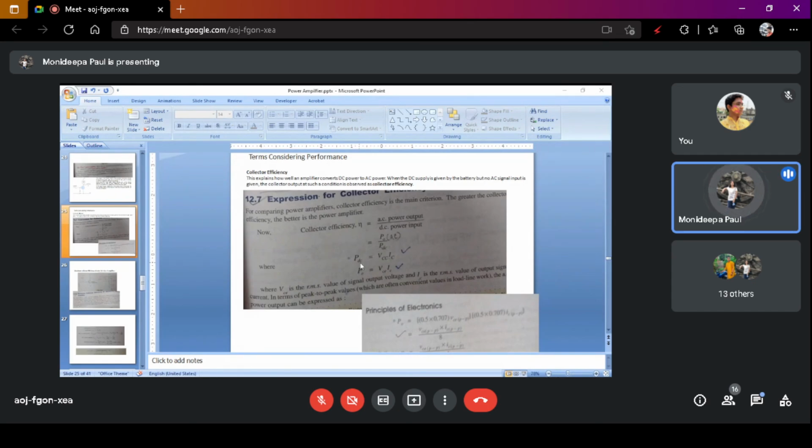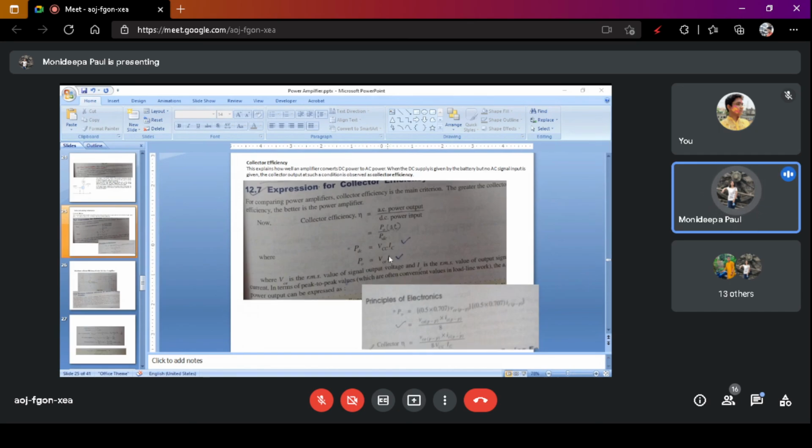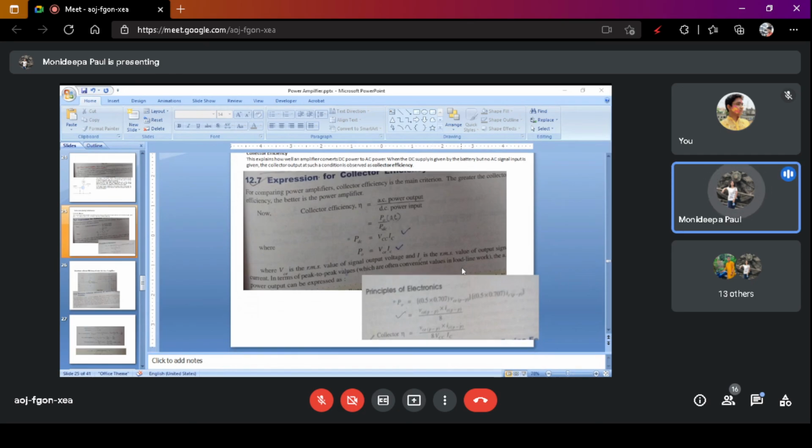So DC input is equal to input voltage times input current, that is VCC into IC. And AC output is equal to VCE into IC, where VCE is the RMS value of the signal output voltage and IC is the RMS value of the output signal current. In terms of peak-to-peak values, which are often convenient, I have already discussed that in the last class.